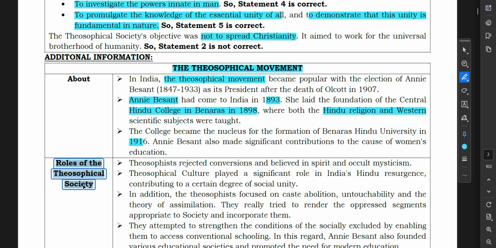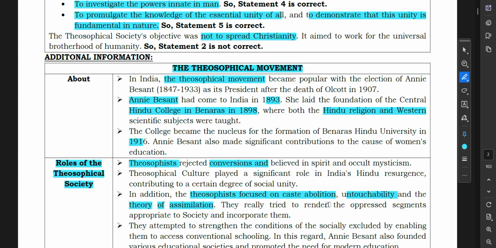Now, the role of the Theosophical Society. Theosophists rejected conversions and believed in a spiritual and occult mysticism. Theosophical culture played a significant role in India's Hindu resurgence, contributing to a certain degree of social unity. In addition, the Theosophists focused on caste evolution, untouchability, and the theory of assimilation.